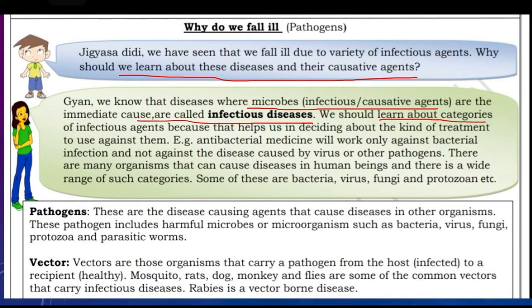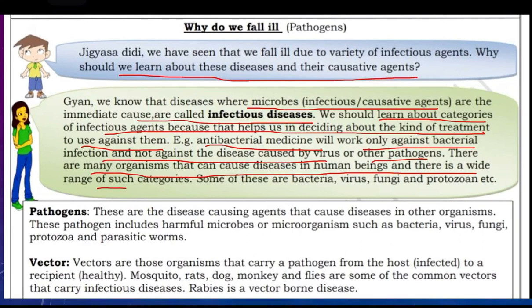We should learn about categories of infectious agents because they help us in deciding about the kind of treatment to use against them. Example, antibacterial medicine works only against bacterial infection and not against the disease caused by virus or other pathogen. There are many organisms that can cause disease in human beings and there is a wide range of such categories. Some of these are bacteria, viruses, fungi and protozoans.